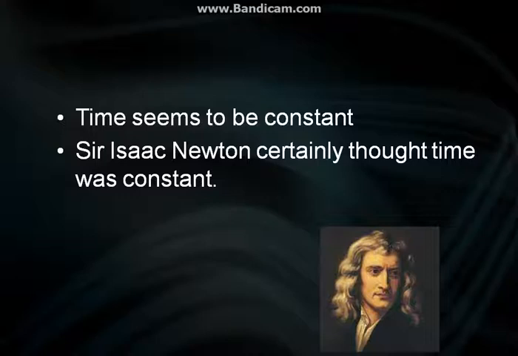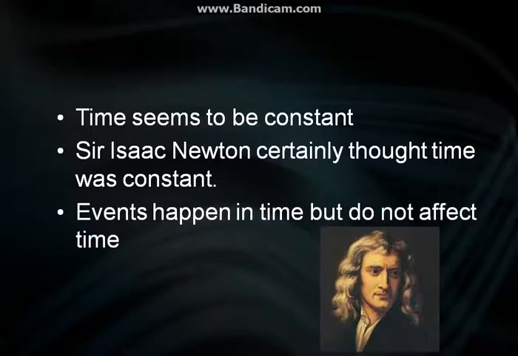But as brilliant as Newton was, he was quite wrong. He believed that events happen in time but do not affect time. Anything may happen, like a bomb blast or a gun being fired or someone jumping or running or moving, but it does not affect time. This was the idea that prevailed before Einstein. But Newton was quite wrong.